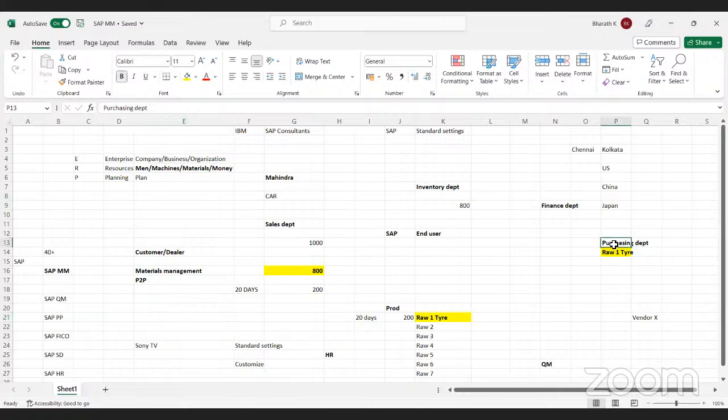Yeah. Now we will look into the types, like whatever all the P2P cycle, right? We'll discuss more about that P2P cycle. If you see here, purchasing department, why they are purchasing this material? Because production department requested, that is the reason they are purchasing. Now production department, why they need that material? Because that material is out of stock. Without that material, they cannot manufacture the car. So that is their strong reason they have. So they need that material. We will start purchasing that material.